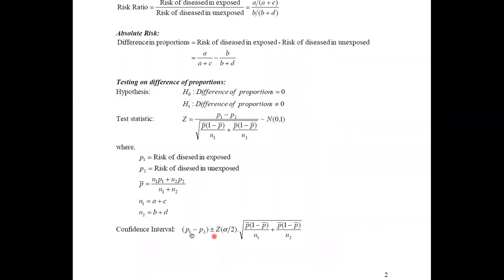Therefore, it can be obtained as P1 minus P2. It is the numerator here, and we can say this is the difference of proportion. Simply, we can say this as the difference of proportion plus or minus Z alpha divided by 2, which is the critical value that we are using. According to the alpha percent significance level, we can obtain this value using the normal table, and this is what we are saying as the standard error. Standard error is the quantity that we can see in the denominator of this test statistic. Therefore, using this equation, you can construct the confidence interval.